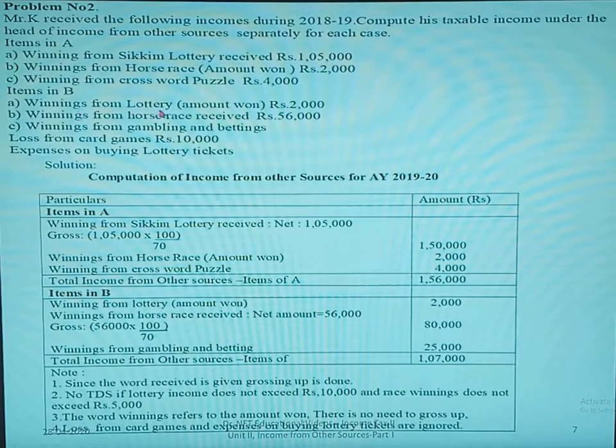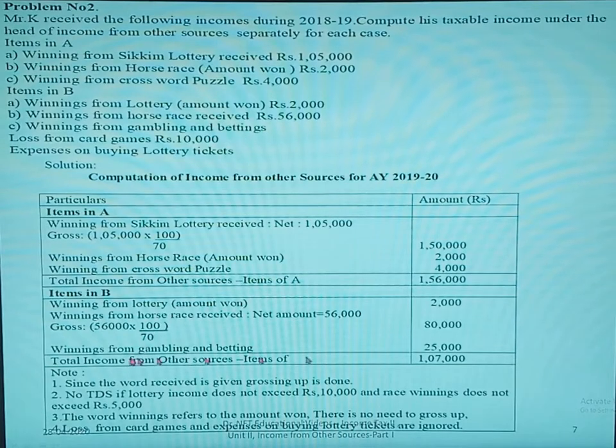Winnings from lottery, the amount is given, 2,000. So we can write the amount 2,000 here. Then next one, winnings from horse race received. Horse race received is given 56,000. So 56,000 is the amount received. We have to gross up 56,000 into 100 by 70. It gives you 80,000.